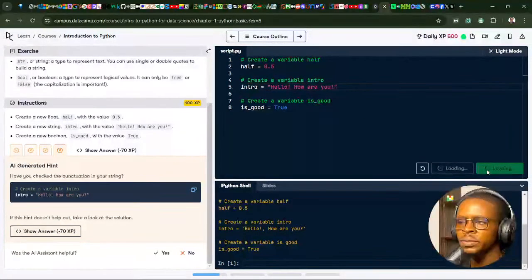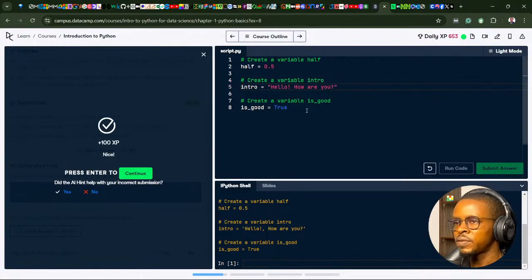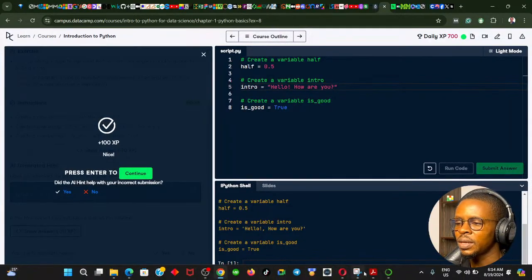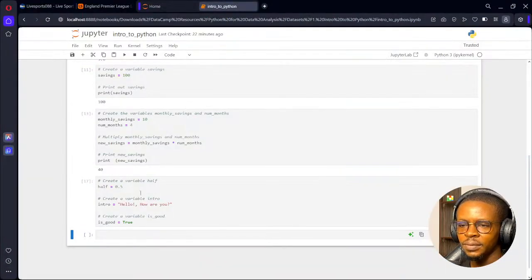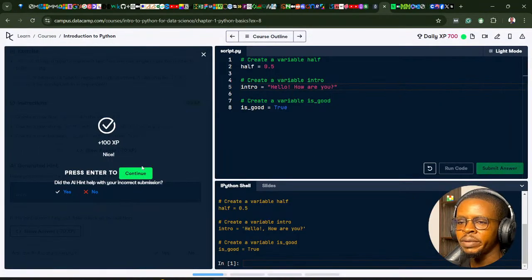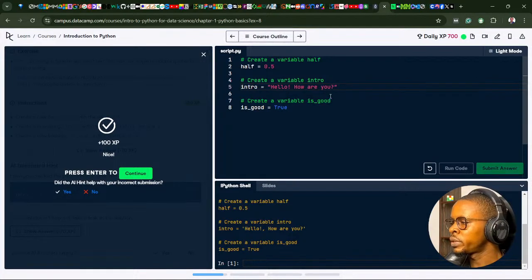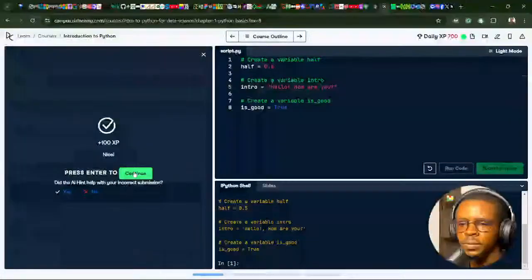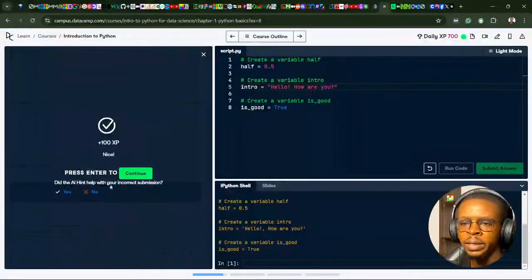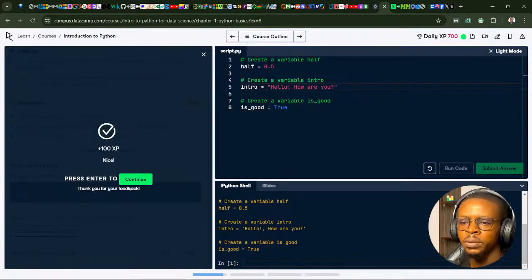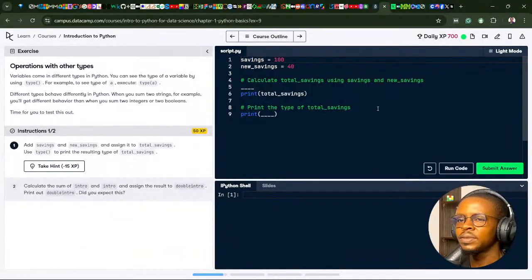It's not going to accept it too. You see how funny it is? I typed the same thing though. Oh, seriously. We created the same value though. Well, fine, we understood what we needed to do. So a variable for the string data type intro, then you just merge it with this. Did the AI help with your incorrect answer? No, it didn't help, because I actually got the correct answer myself.